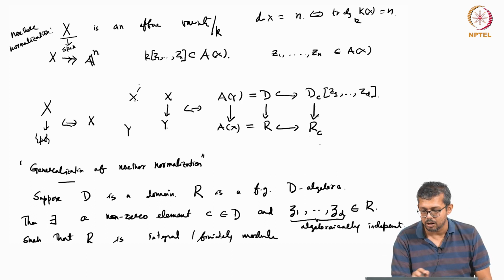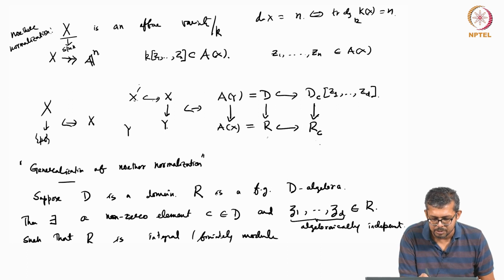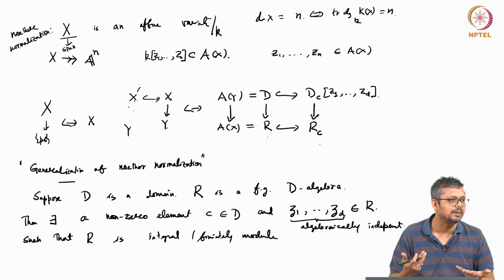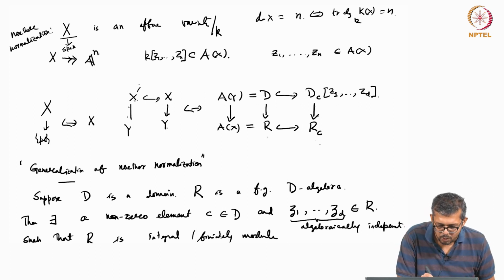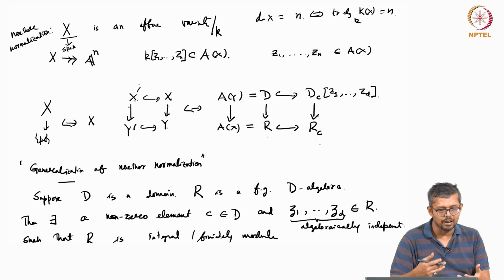So x prime will correspond to this RC, but that will be in the open subset of spec R. So this will be an open subset here, and now if something is integral it means it's finite. So then x prime to y prime, this map is finite.